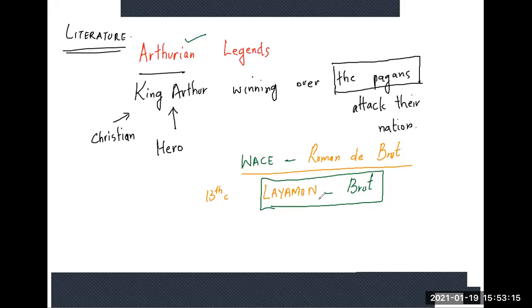So what did Layamon do in this text? What did he do in this 13th century? You still know what kind of literature is being written in this time. It's in verse form, and not much of it is alliterative, but most of it is in rhymed verses, right? So then, what does Layamon do with this Brut? What you see in Layamon's Brut is that he merges the two ideas.